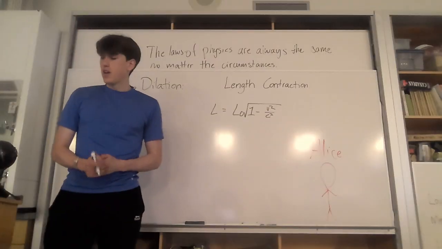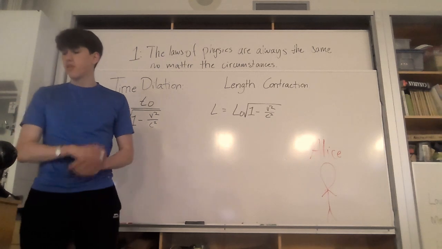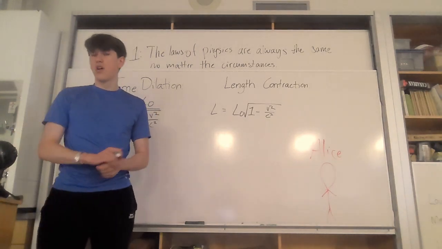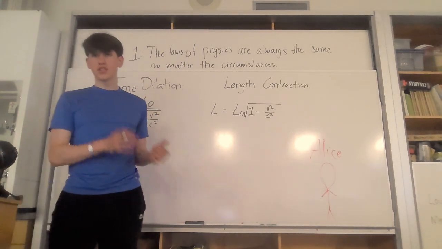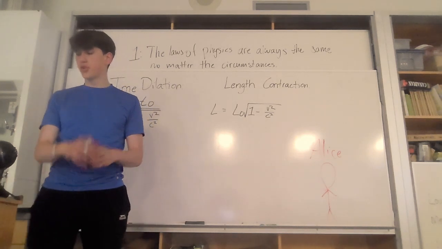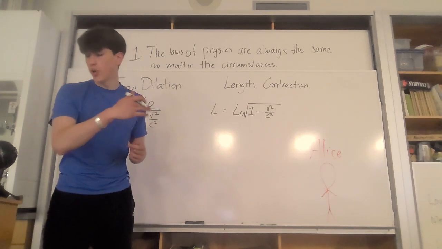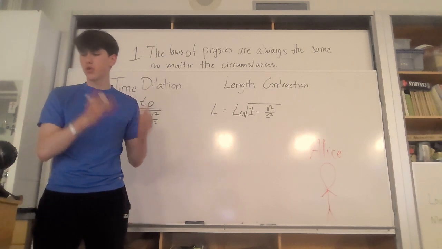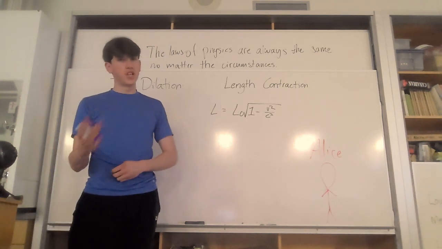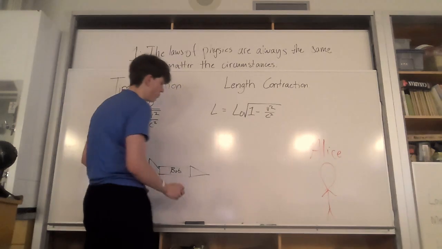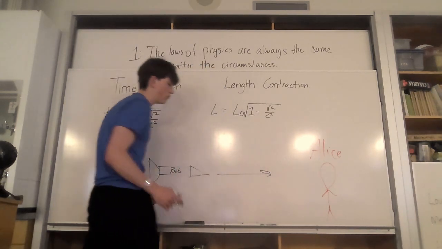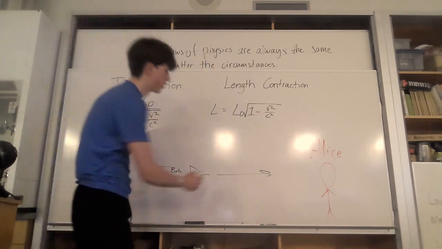Length contraction, another profound concept from Einstein's theory of relativity, reveals that the lengths of objects in motion appear shortened along the direction of their motion when observed from a stationary observer, like Alice. You see, Bob's moving like this, and Alice sees him moving in this direction.